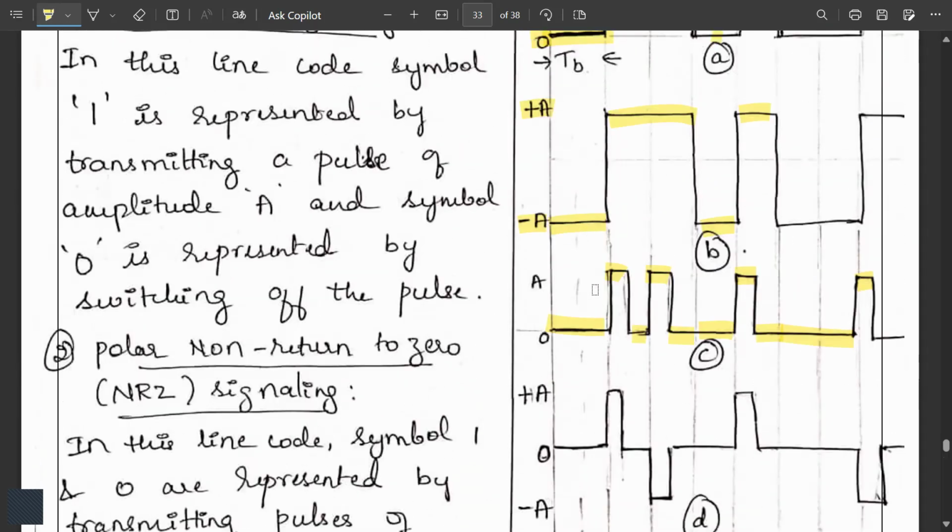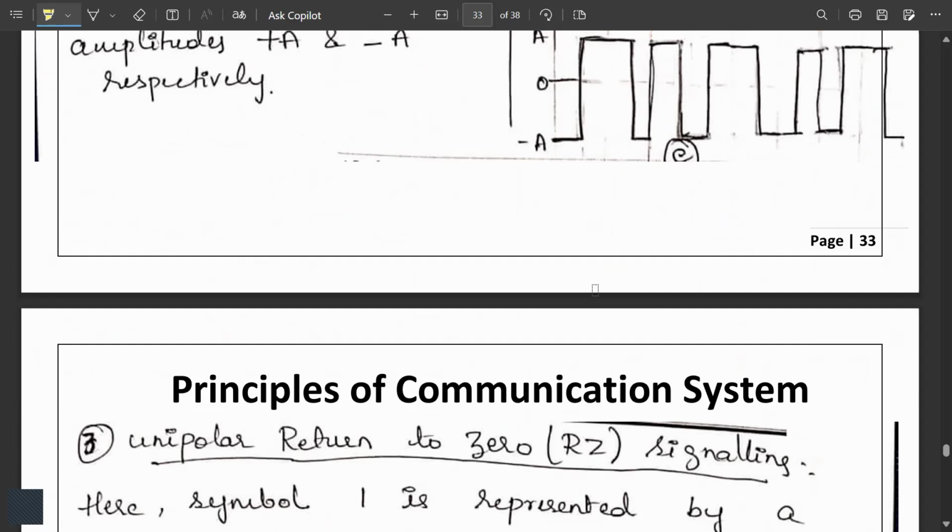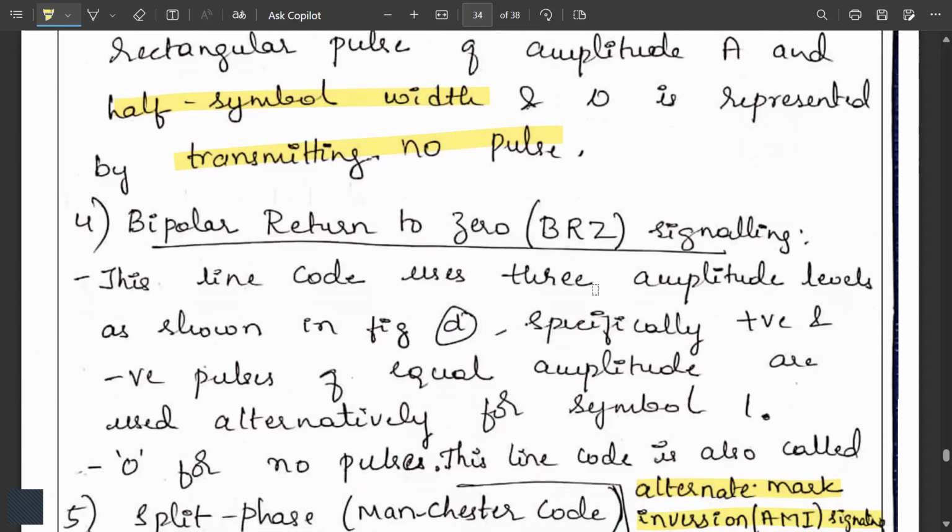So here, this is our 0, it remains at 0. When it has 1, it goes halfway in the positive direction and returns to 0. For the next one, it will go in the negative direction, halfway, and it returns to 0. Again we have 0, 0. Next, for the 1, it goes to the positive half and returns to 0. And again for the next 1, it goes halfway in the negative direction and returns to 0. So this is bipolar return to 0.